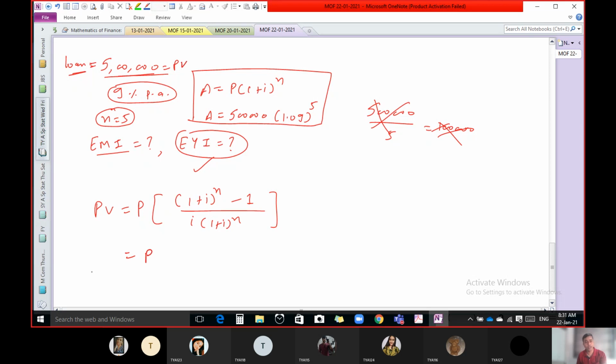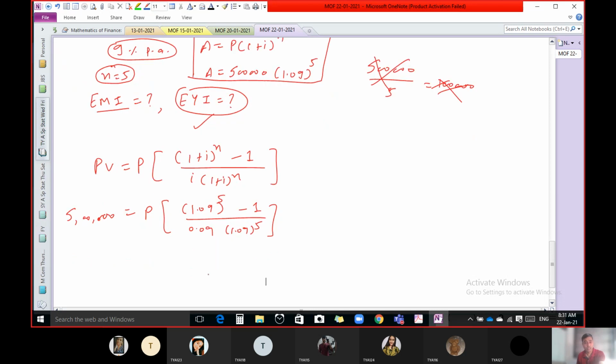Loan amount is your PV, 5 lakh, and P is what we require to calculate. Rate of interest is 9%. Raised to what? (1.09^5 - 1) upon 0.09 into 1.09^5. So we have to do this calculation. So 5 lakhs equals P times this. Let us do this calculation.